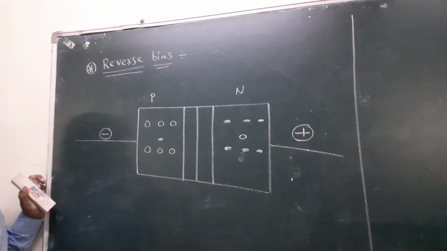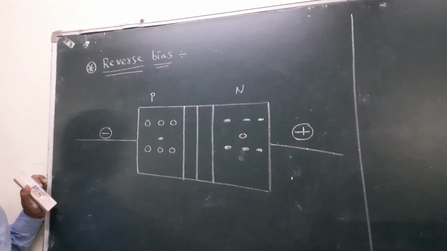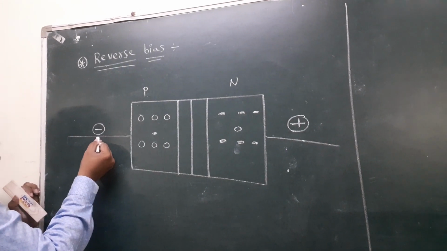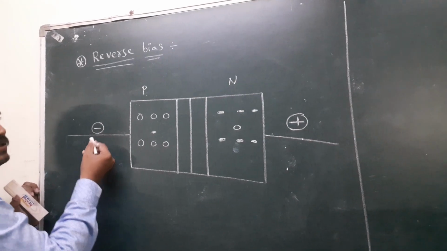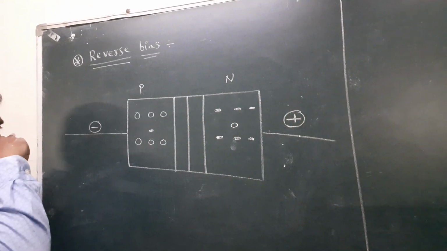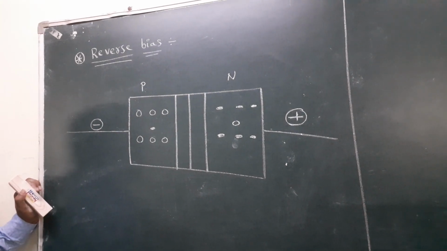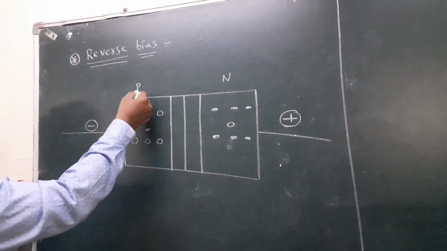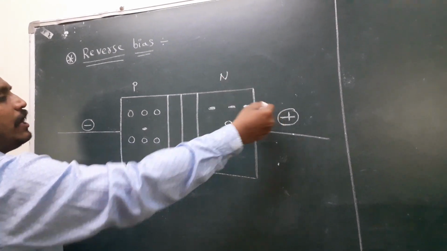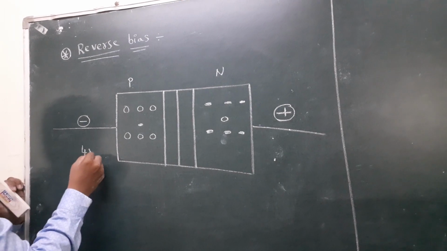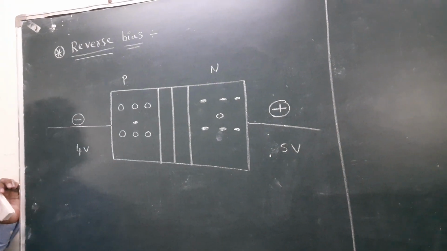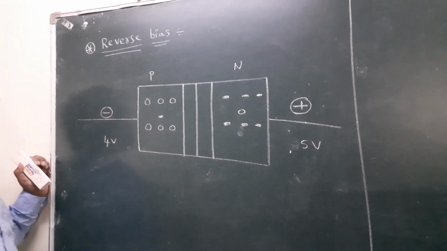Next I discuss reverse bias. Reverse bias means P is connected to the negative terminal of the battery, and N is connected to the positive terminal of the battery. In other words, P is connected to low potential and N is connected to high potential. For example, this is 4 volts, this is 5 volts. This bias is said to be a reverse bias.